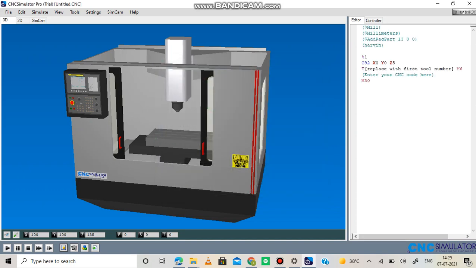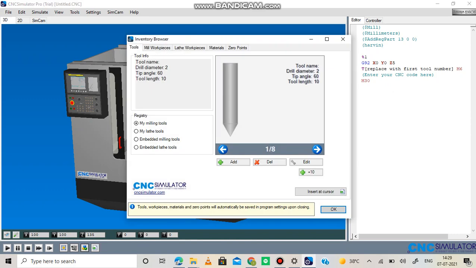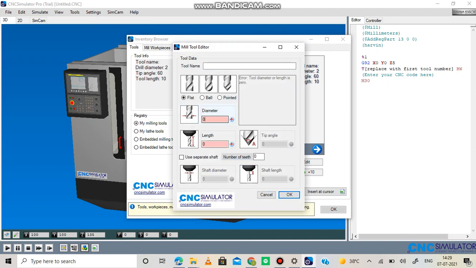So now we have to go here on the inventory browser, my milling tool. Now we have to add a tool. Add, diameter will be 2, length will be 10, and number of teeth will be 5. Okay,